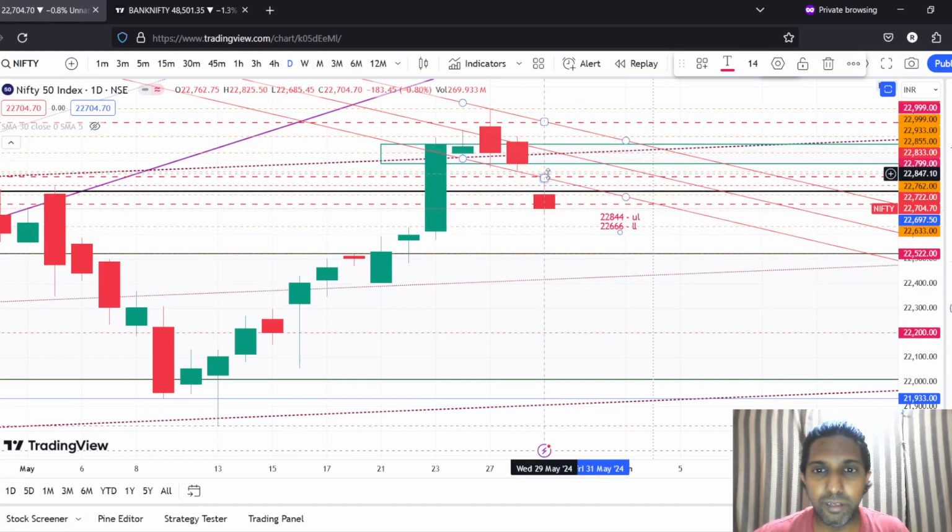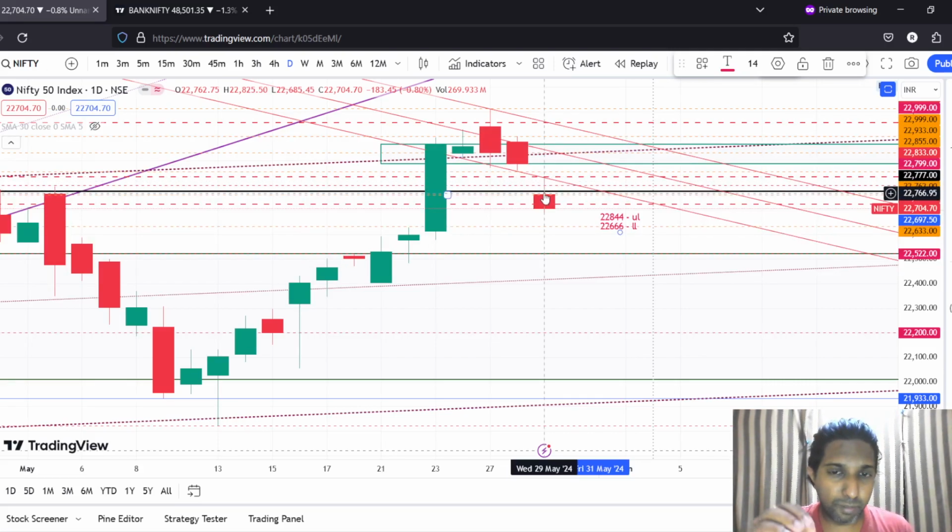As per the channel, 22,833 was the level which I had given yesterday, where I said that even if the lows of this previous candle break, the price will go up to 22,833. From there it will take support at the bottom of this newly followed channel, and from there it will reverse. However, what happened is totally opposite of that.